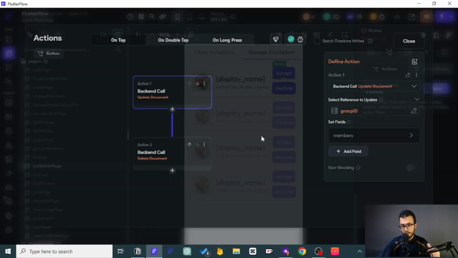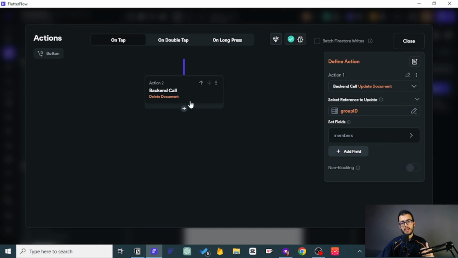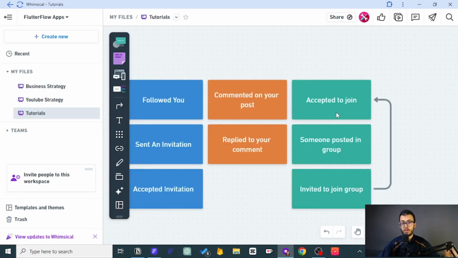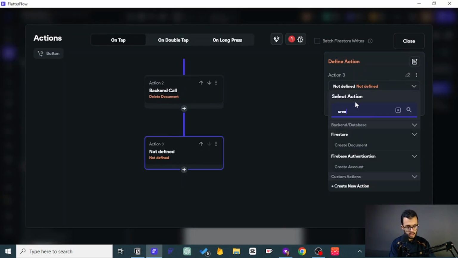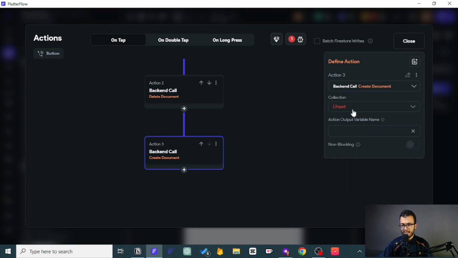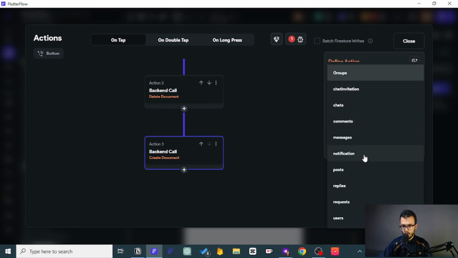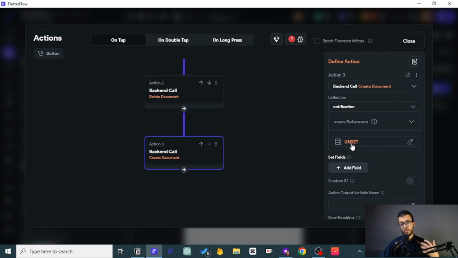And right after that, you want to create a notification for that person who actually invited you. You want to create some sort of notification to let him know that you have accepted his invitation. So that's why we want to create this accepted to join. Good. So let's do it very quickly. We first need to create a document. We want to create a notification. Good. So here are the notifications. So for which person? For the one who sent me that invitation.